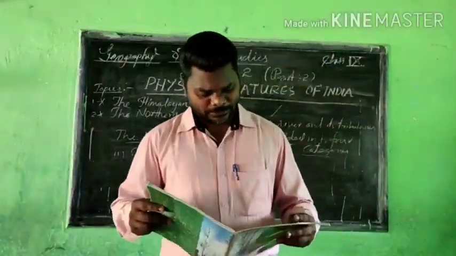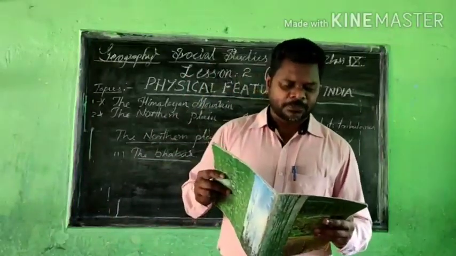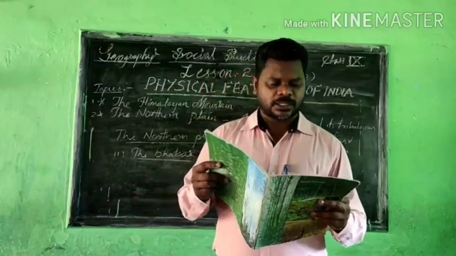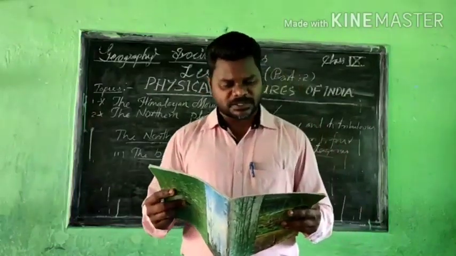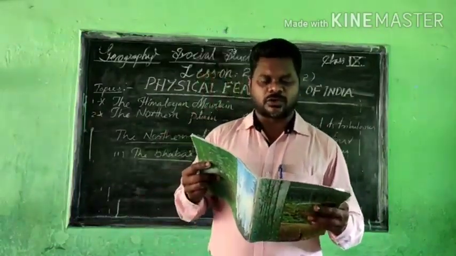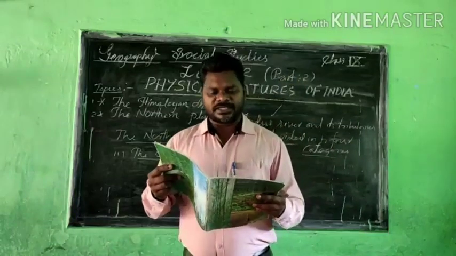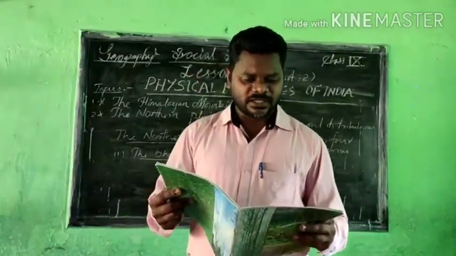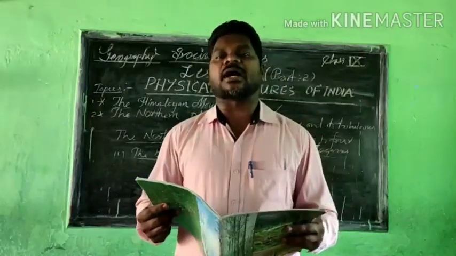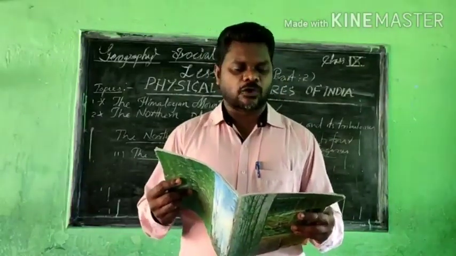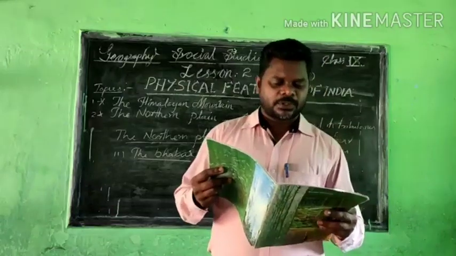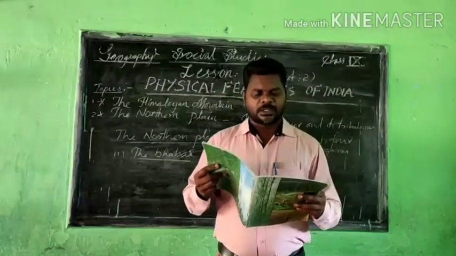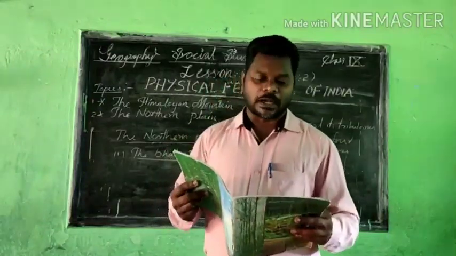And what is meant by Bhabar? So I'll explain, you listen carefully. The river, after descending from the mountains, deposits pebbles, sand or stones, in a narrow belt of about 8 to 16 kilometers, lying parallel to the slope of the Shiwaliks. It is mainly called the Bhabar.